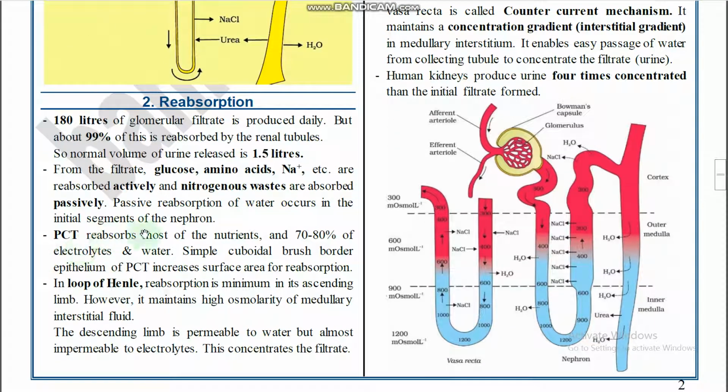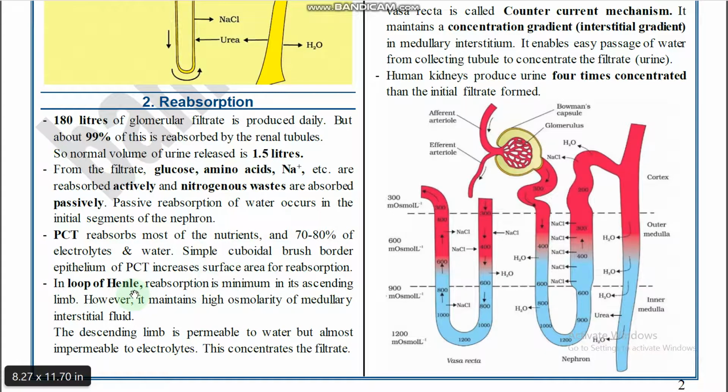And the next one: the PCT reabsorbs most of the nutrients and 70 to 80% of the electrolytes and water, and the simple cuboidal brush border epithelium of the PCT increases the surface area for reabsorption. Maximum reabsorption in the nephron takes place in the region of the PCT. How much? 70 to 80%. What is the reason? The presence of the cuboidal brush border epithelium. So, it increases the area of absorption.